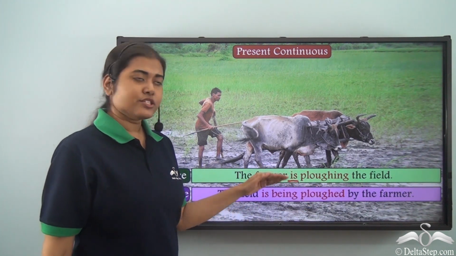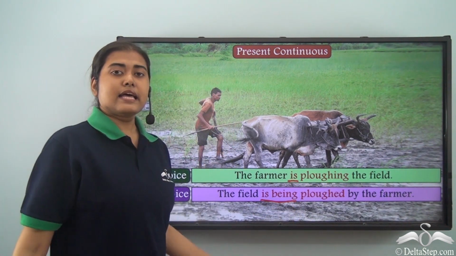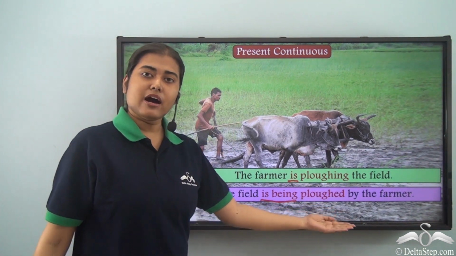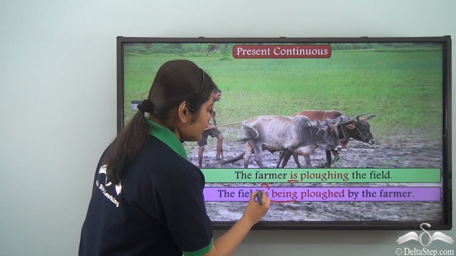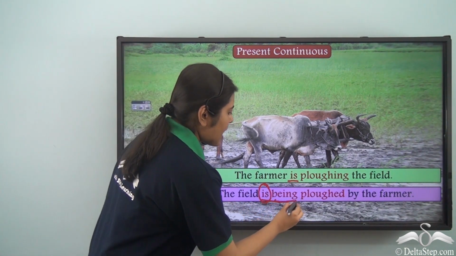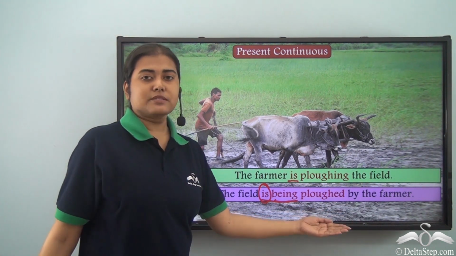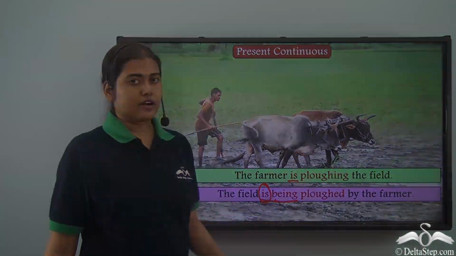Now when I change it in the passive voice, the form of the verb is being plowed. So here we use is, then the ing form of the be verb, and then the past participle form of the verb.